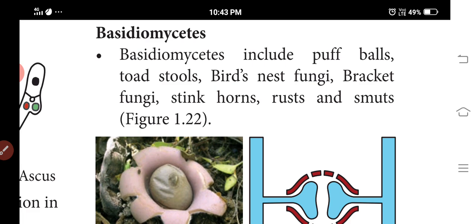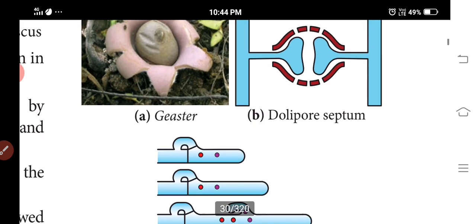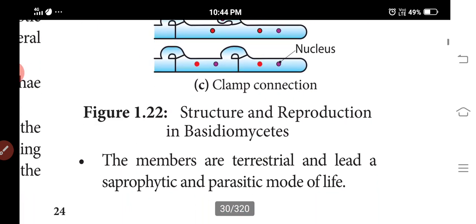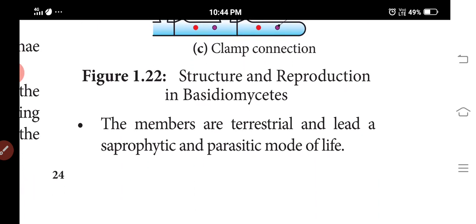The best examples of basidiomycetes are puffballs, toadstools, bird's nest fungi, bracket fungi, stinkhorns and rusts. These are examples of basidiomycetes. The members are terrestrial.